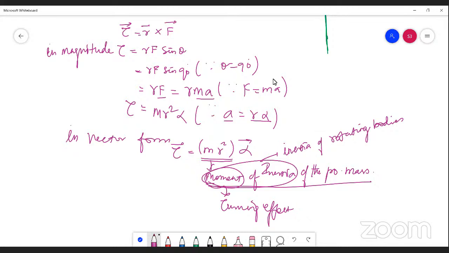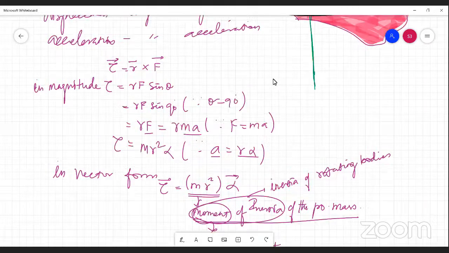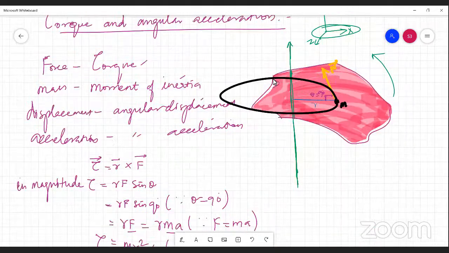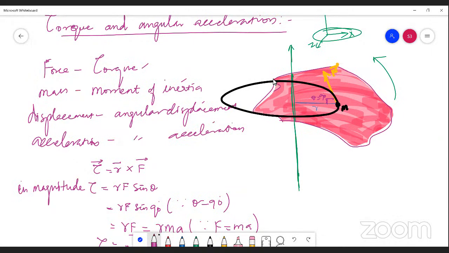Torque acting on a point mass. Fine. You can say here that the torque and alpha are acting along the axis of rotation. They are all acting along the axis of rotation. In this diagram, I can show you here. I am writing the expression in the vector form as tau vector equals r vector cross f vector.